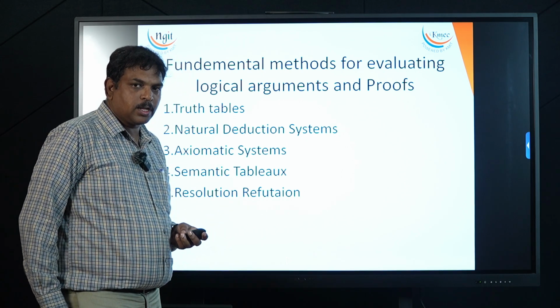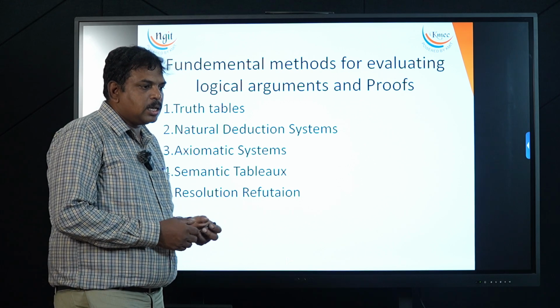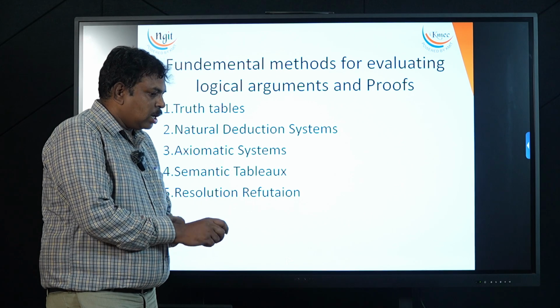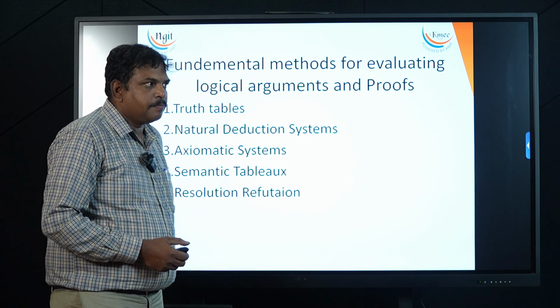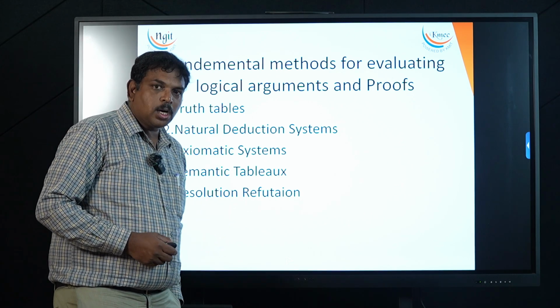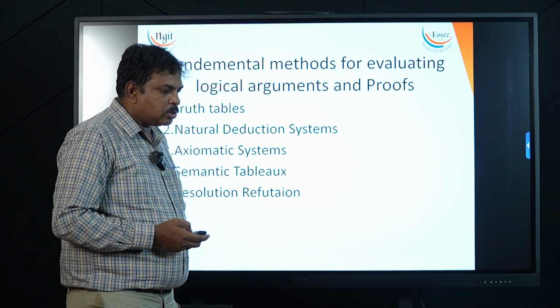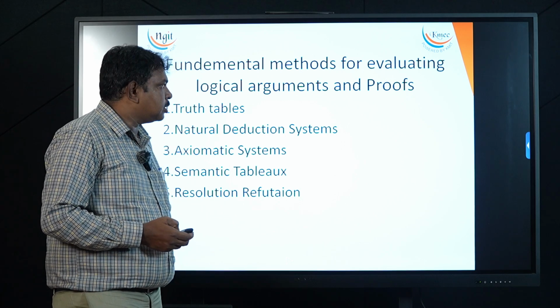That is one problem of consistency. When you are generating or proving theorems in a particular domain knowledge base, the current theorem should not contradict the existing theorem. So we have to maintain consistency.